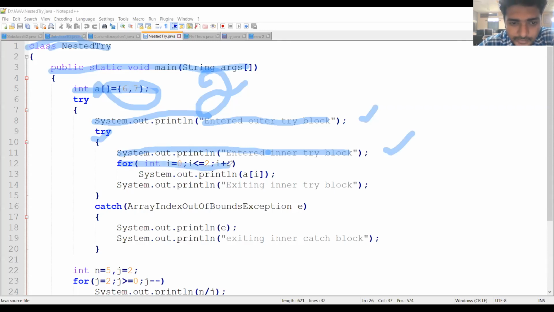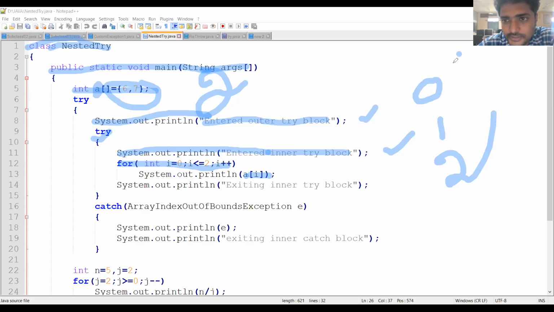Then I am printing the array elements. Array name is A. System.out.println A of I. I am going to print the array elements, so I less than or equal to 2. I value starts with 0. Then I value 1. Then I value 2. But we have only 2 elements, 6, 7.